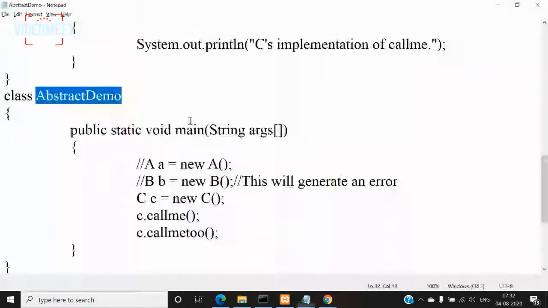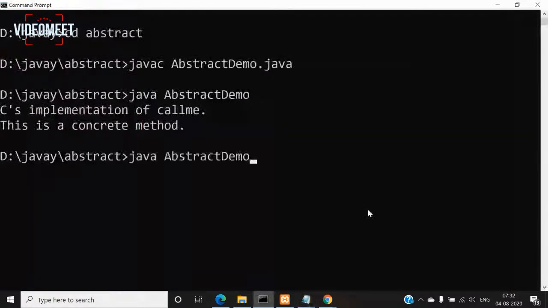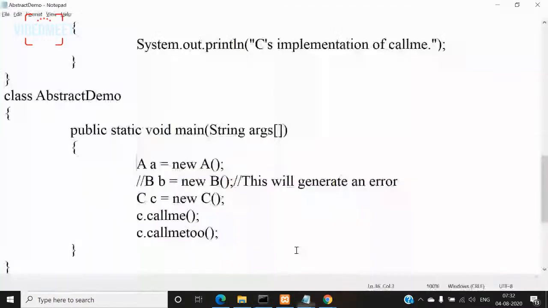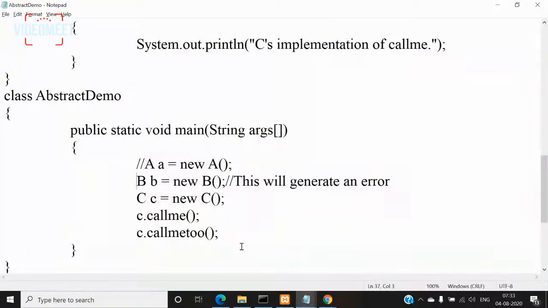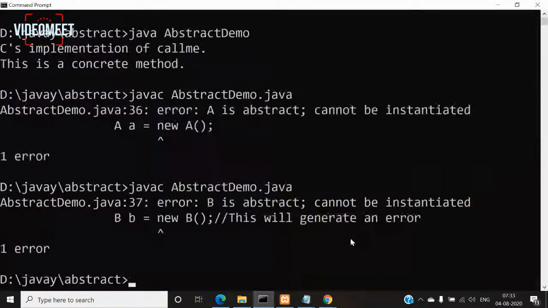So now if I remove this comment for A, creating an object for A, and compile it, I'll get an error. What is the error? A is abstract, cannot be instantiated. Similarly, if I do it for B also, B is abstract, cannot be instantiated.